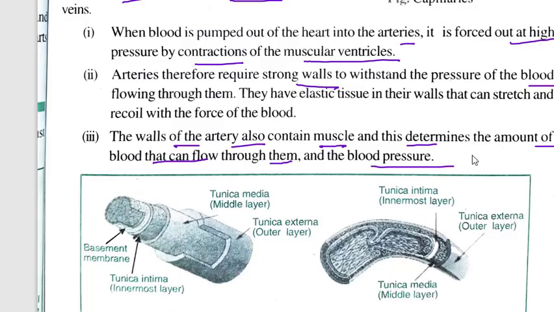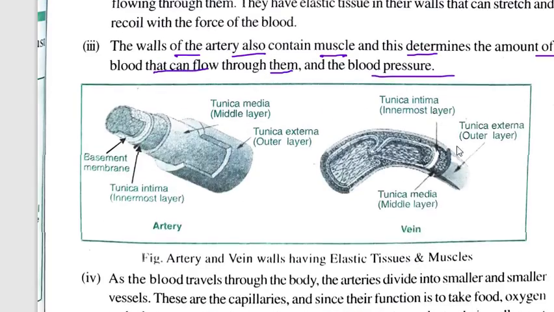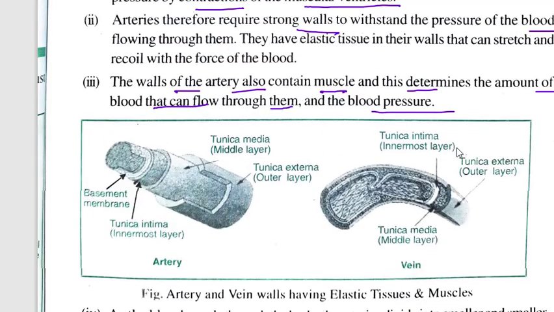The muscle determines how much pressure it can withstand, and how much blood it will allow to flow.